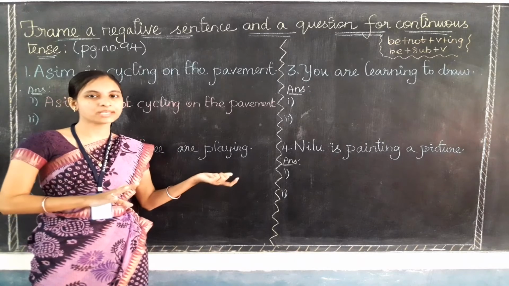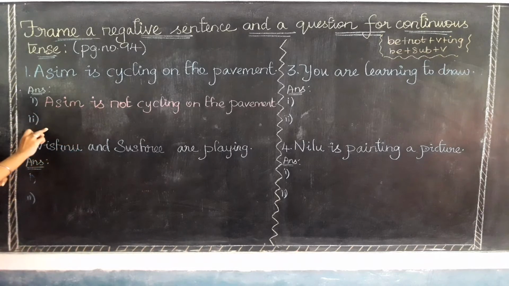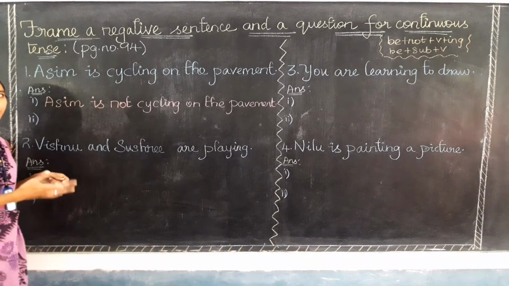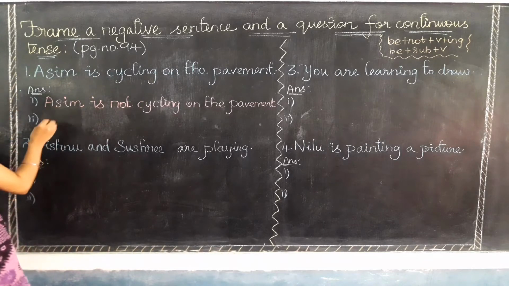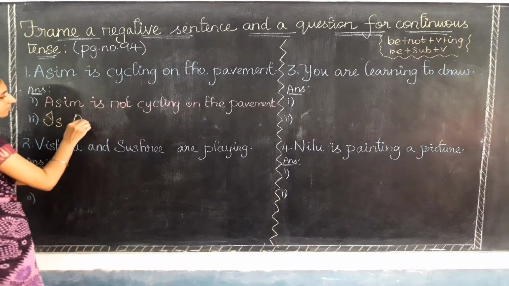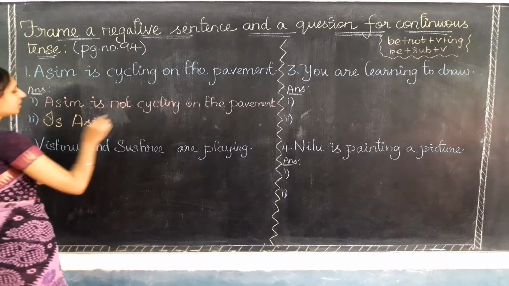Here also the same thing is going to happen. This is first and then the subject and then all other words. It is very easy. See, first I need to write is, then the subject Asim, and then all other words.